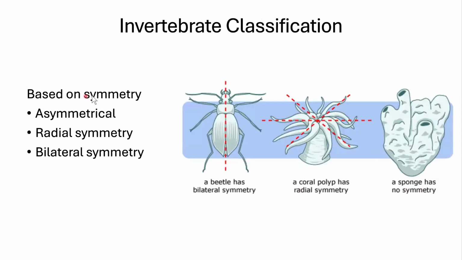We also discuss symmetry. So if you're asymmetrical like a sponge, there's no clear way to divide you into equal parts. If you're bilateral, we can divide you right down the middle and the two sides look really similar. So we have bilateral symmetry. You can divide me down the center line and my right and my left half look similar. That's not true if you divide me sideways at my belly button. My top and my bottom half are not similar. Then we have radial symmetry. Here is going to be one of our sea anemones. You could divide it along any of these lines and it would look symmetrical on either side.